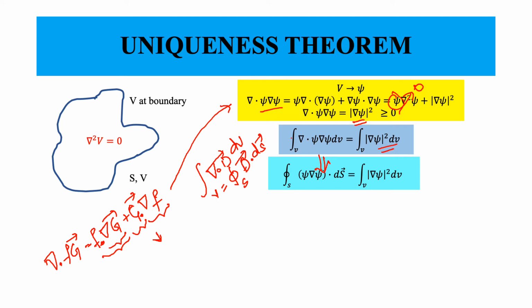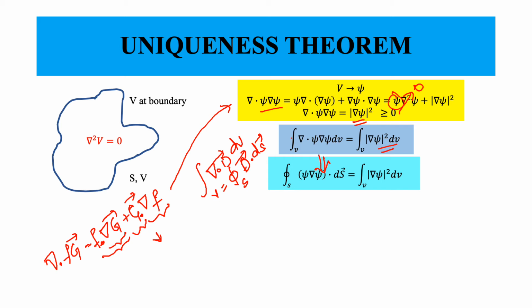Now we come to the important part of this theorem. If you look at the left hand side, you have some surface area, and I'm not talking about any other surface area, this surface area which is closed. So this is the surface area that we are considering and the corresponding volume that the surface encloses.